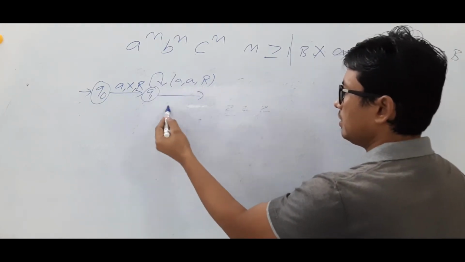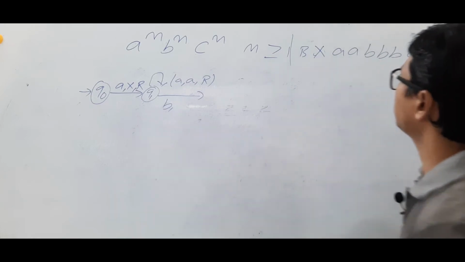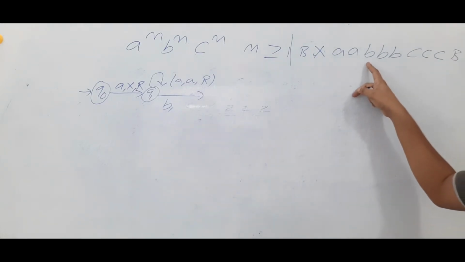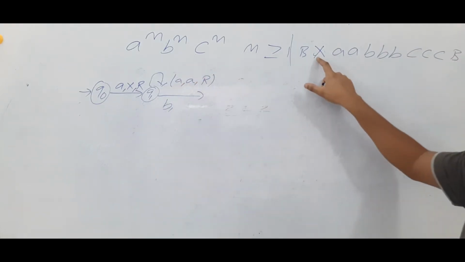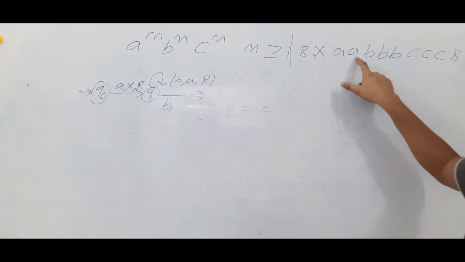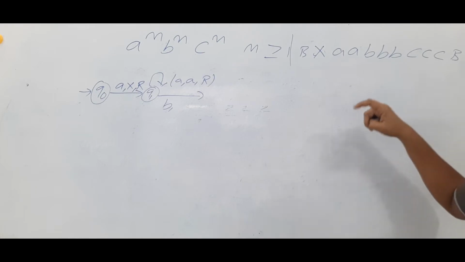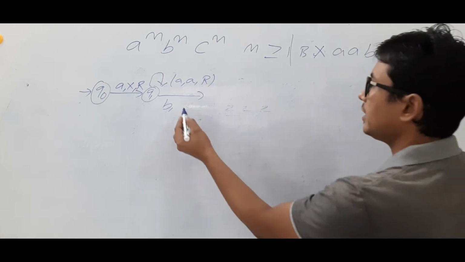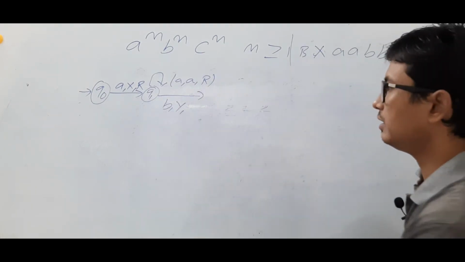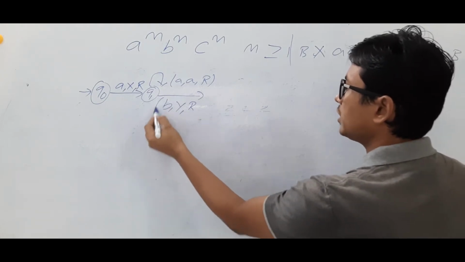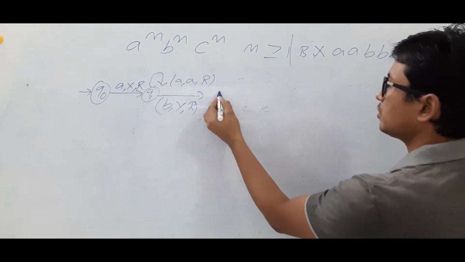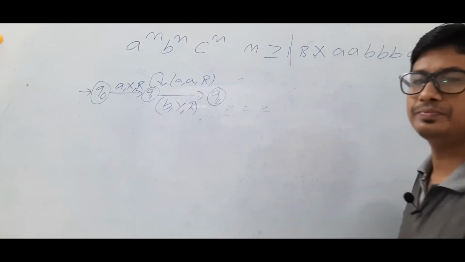If I find a B, the first time I will not get anything, because once that X is done, I will get only A's. After that we will see something, we will modify accordingly. Now if I get a B, I will modify it as a Y and keep on moving to the right and go to the next state called Q2.